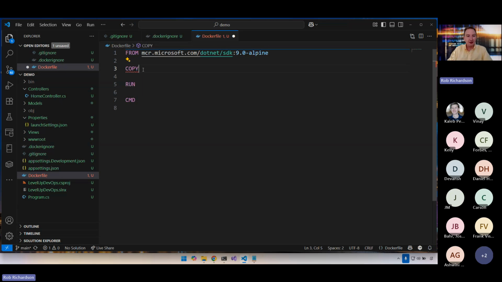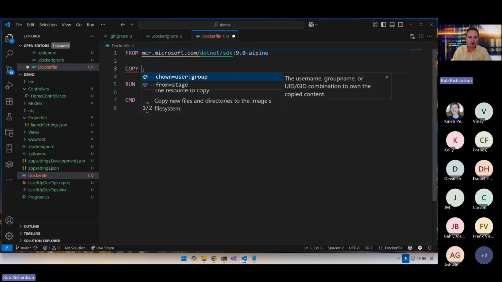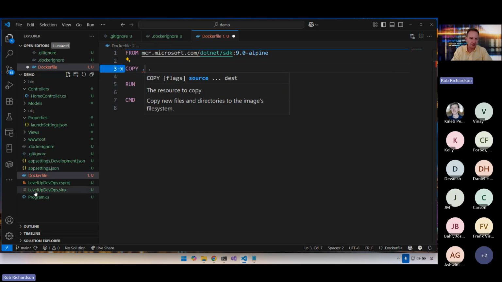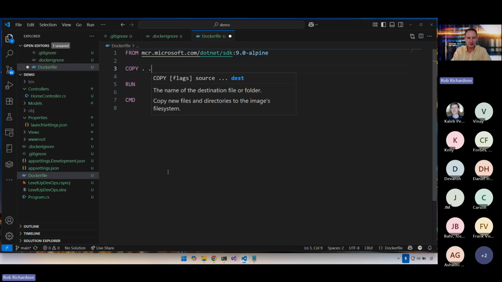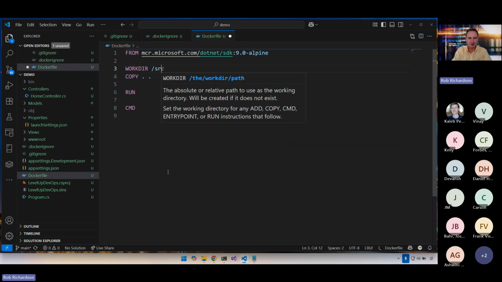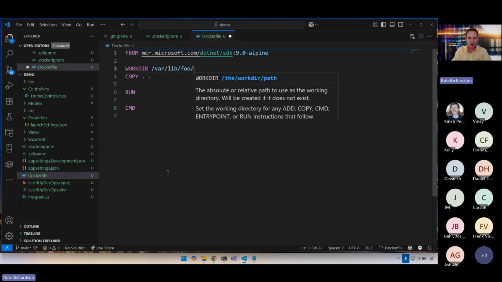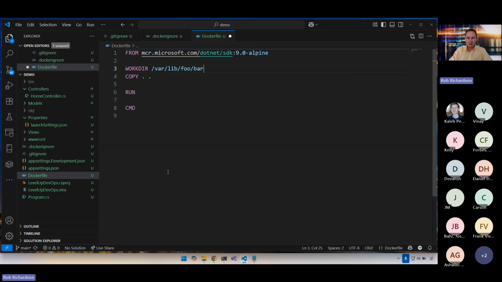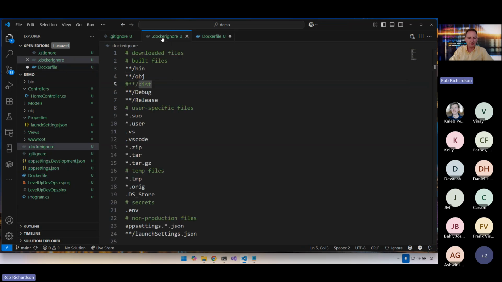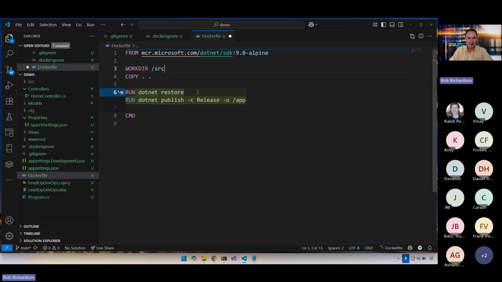Cool. Back in our Dockerfile, let's copy everything from the directory where we run our Docker build command, that'll be this directory, to the directory inside of our image. Well, where is that directory? Well, let's say WORKDIR is /src. Now we could say /var/lib/foo/bar, and it would recursively create and cd into those directories if we wanted to. But in this case, /src is fine. Cool. So now we've got all of these files in there, except for everything we chose to ignore, which is very nice.